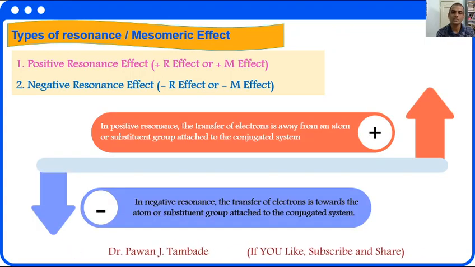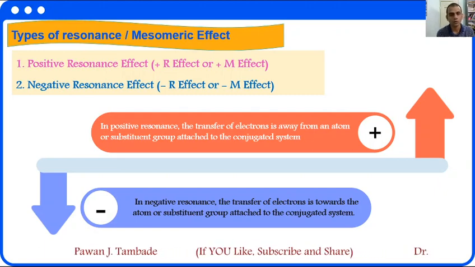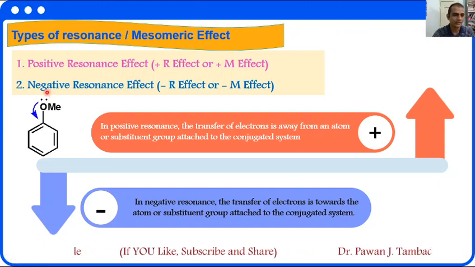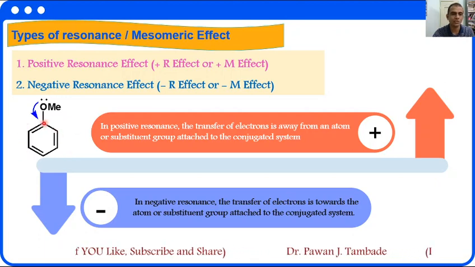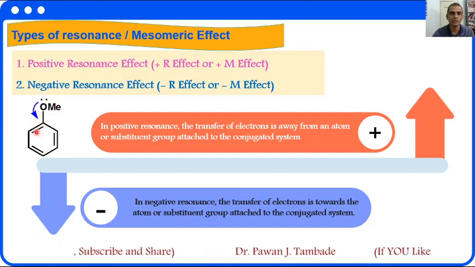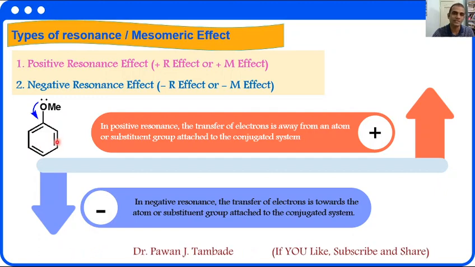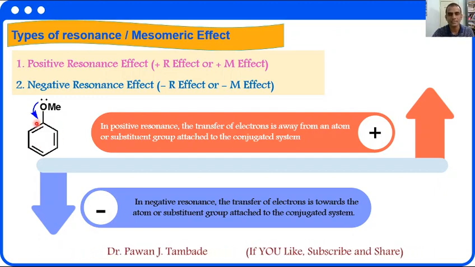In positive resonance effect, the transfer of electron is away from an atom or group which is attached to conjugated system. For example, if we consider this anisole molecule, then in anisole molecule this aromatic part is a conjugated system and this is a group which is acting as a substituent on this molecule. So in this case, the movement of electron is from this substituent to aromatic system, that is conjugated system, then such effect is called as positive resonance effect.